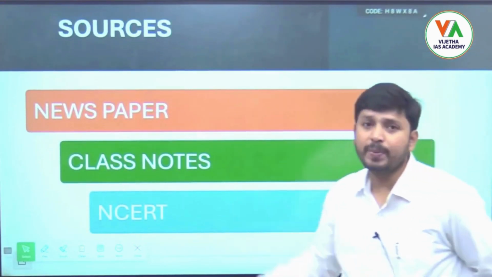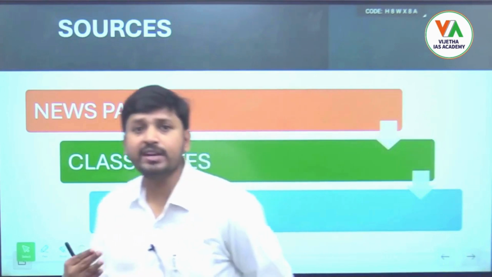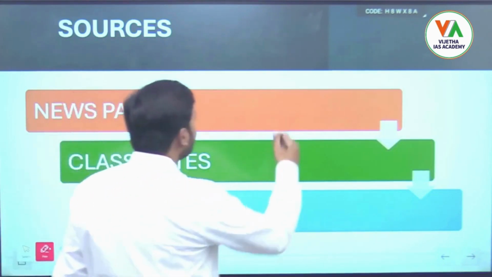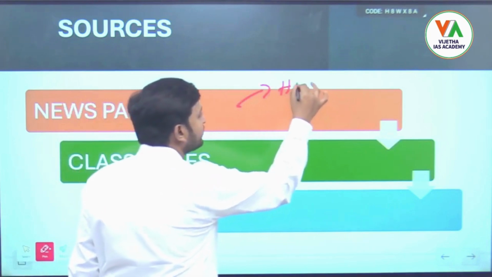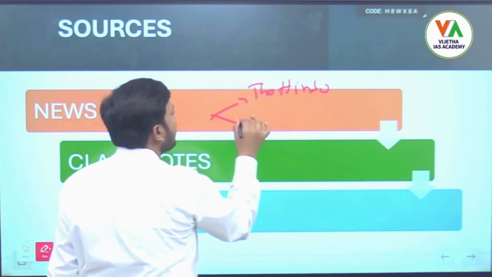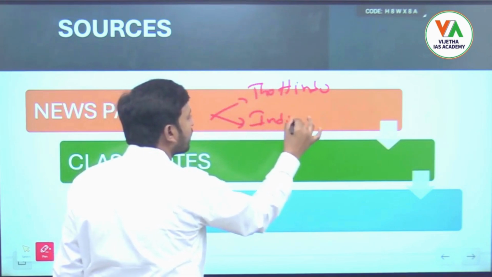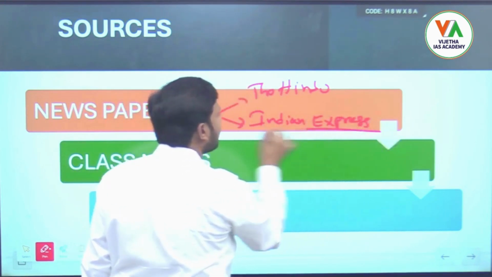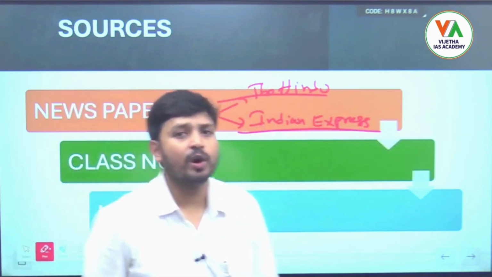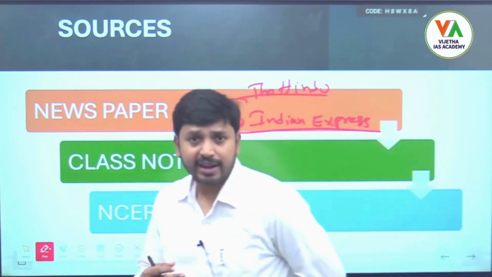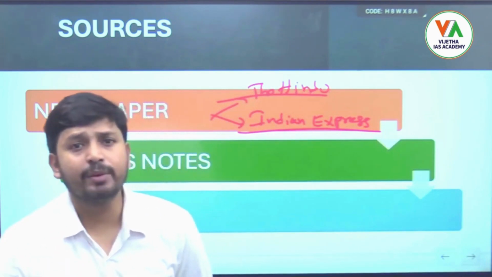Newspaper is the first and most important source for our exam. We can read either The Hindu or the Indian Express, because we have seen that the majority of mains questions come directly from current affairs.